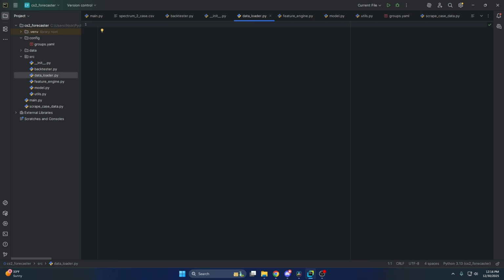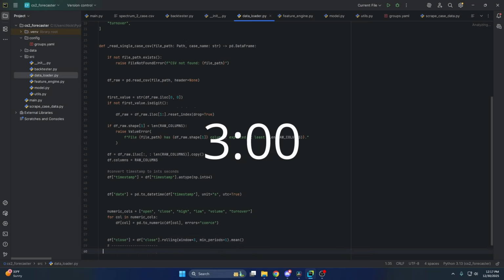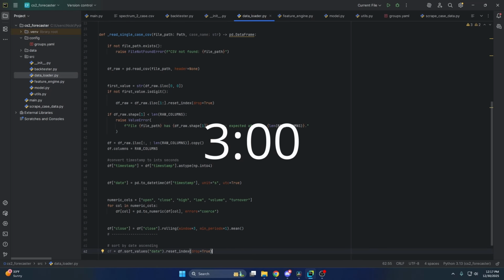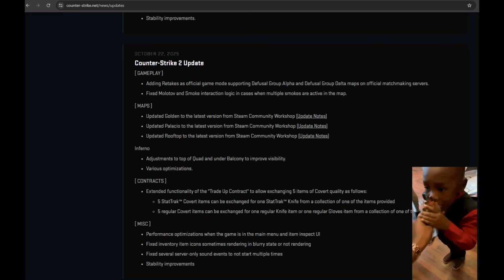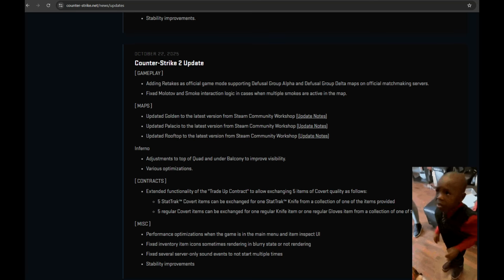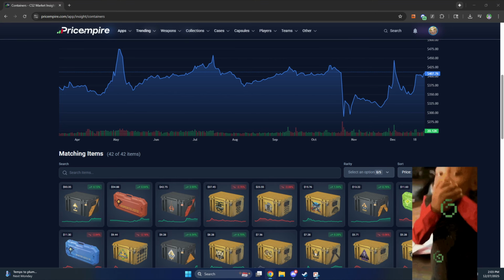Now let's look at some of the logic behind the AI. Feel free to skip to this timestamp if you're not interested in how the AI works and just want to see the results. Inside the data loader file, I hit a wall. The market regime changed after October 22nd. Old data was actually poisoning the model because cases aren't behaving as they used to.